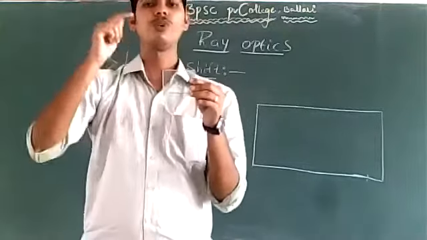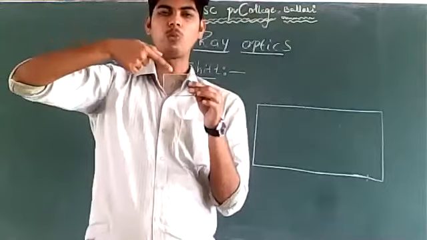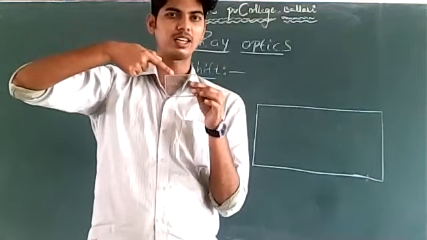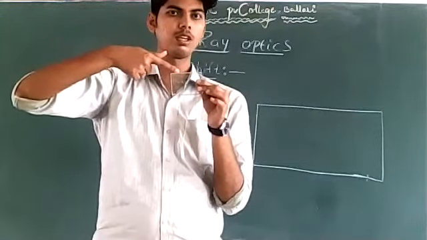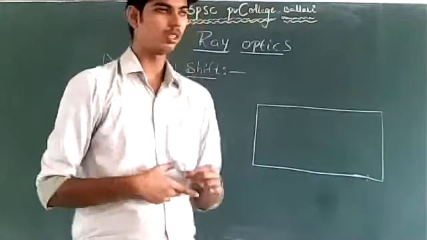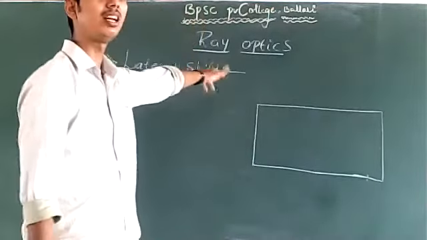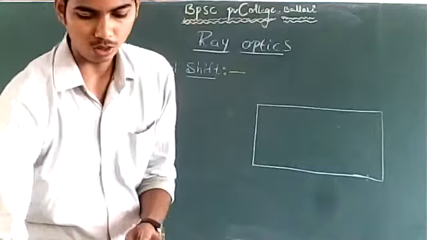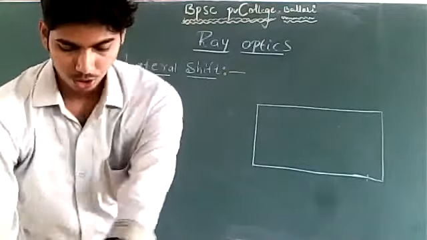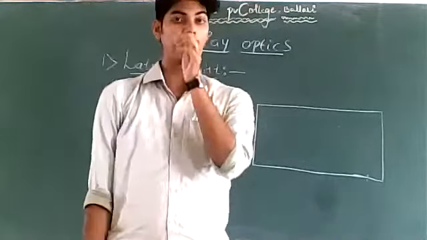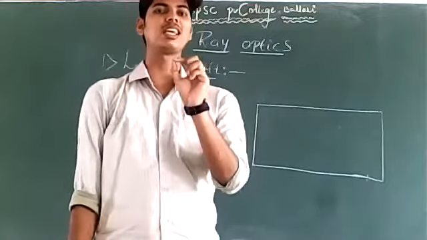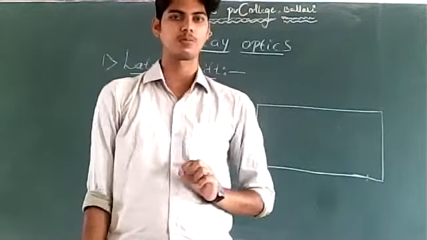Whenever we allow a ray of light to pass through this parallel sided glass slab, because of refraction, there will be a lateral shift in the ray of light. We'll try to understand what is meant by lateral shift. Lateral shift takes place in the case of parallel sided glass slabs.